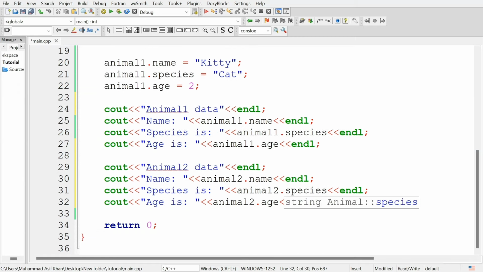And now we created two objects of the animal class, and we assigned the data for the attributes of animal1 and animal2, and then we are going to display the animal1 attributes and animal2 attributes.